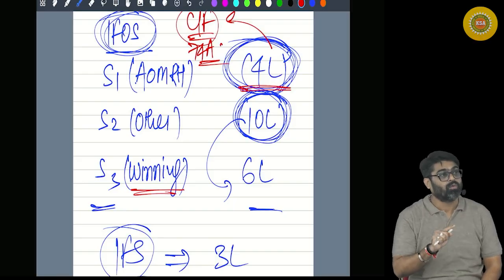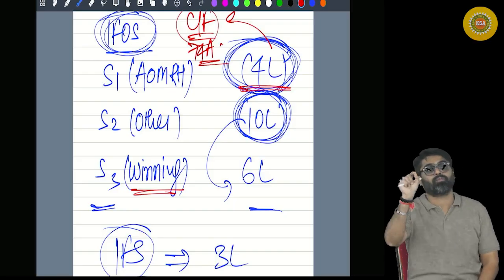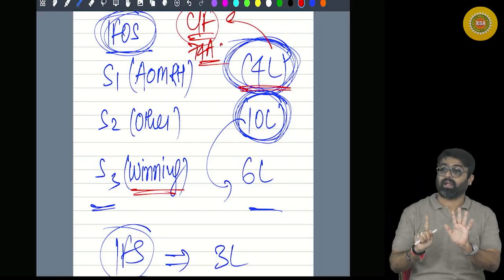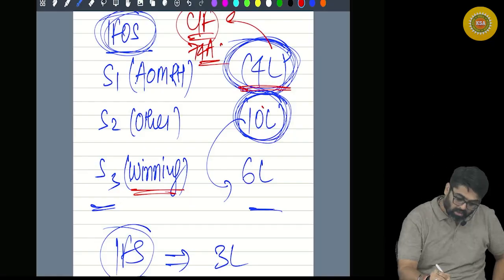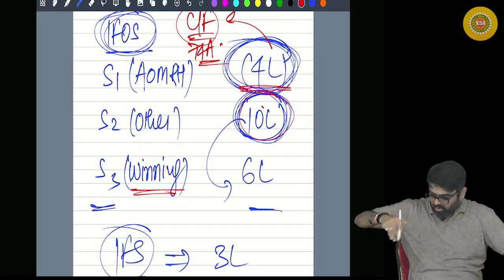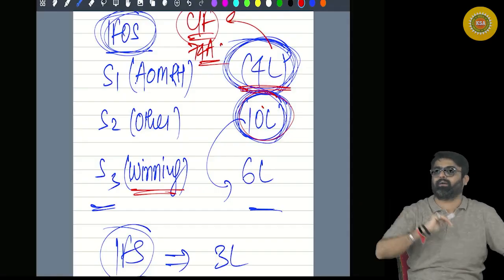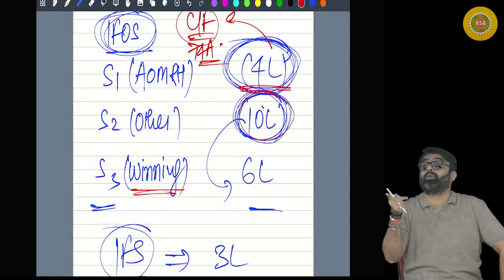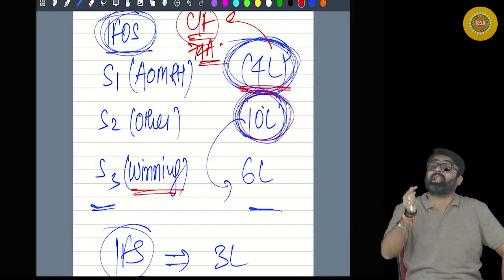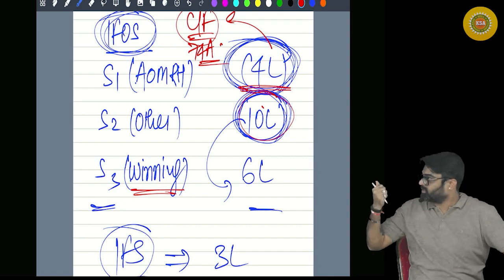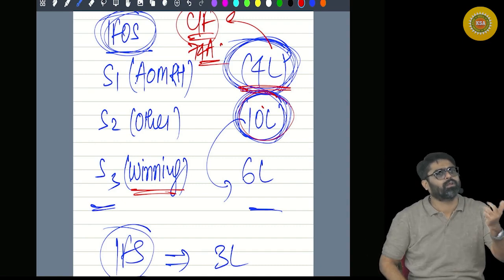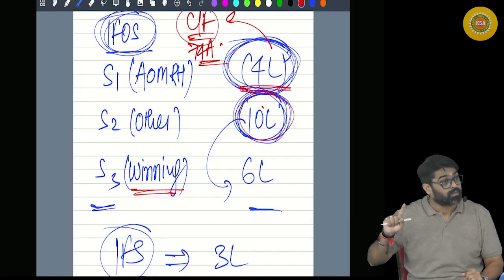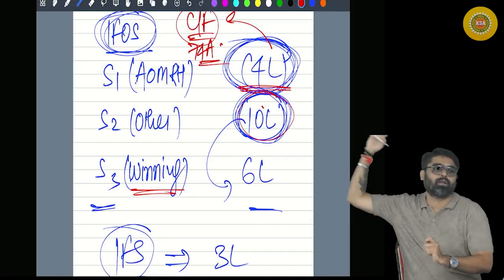So now tell me, what will be the final taxable income of your IFOS head? 6 lakh, and that entire 6 lakh will be your winnings income. Now this loss could not be adjusted within the head. So now the second step will be interhead. So is there any restriction that this loss cannot be adjusted against other heads? No, there is no restriction. So we will definitely set off this loss against any head of income.